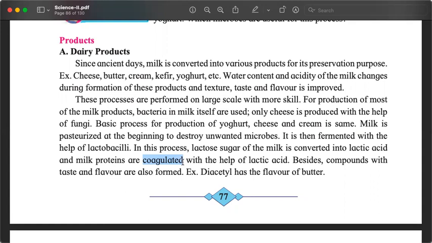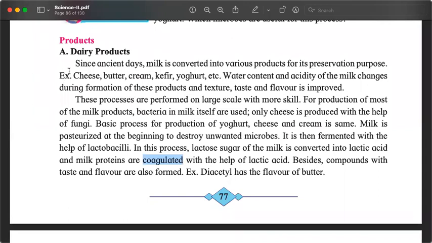It also produces other compounds which give the new product its texture, flavor, everything. So fermentation is the basic process which is brought about mainly by the bacteria present in the milk, and the general name of the bacteria is Lactobacillus, singular, Lactobacilli, plural. But before we do anything with the milk, we do pasteurize it.